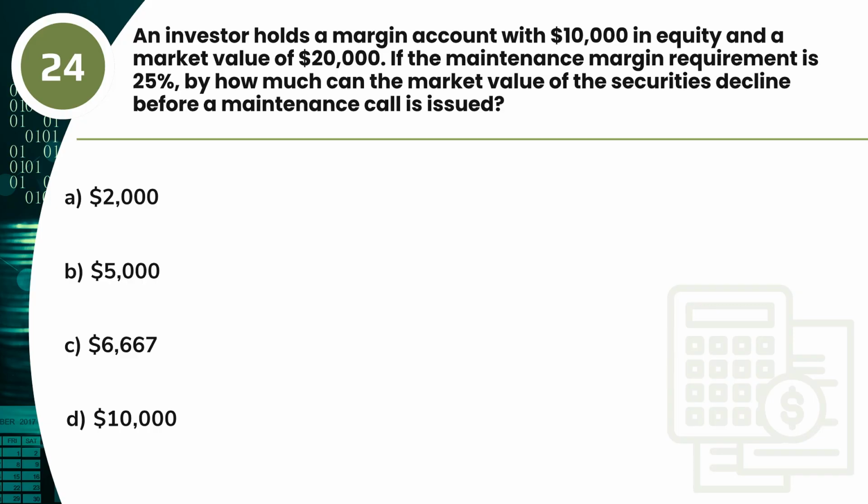Question 24. An investor holds a margin account with $10,000 in equity and a market value of $20,000. If the maintenance margin requirement is 25%, by how much can the market value of the securities decline before a maintenance call is issued? A. $2,000. B. $5,000. C. $6,667. D. $10,000.